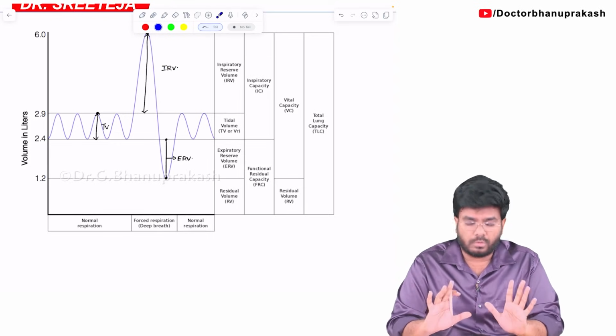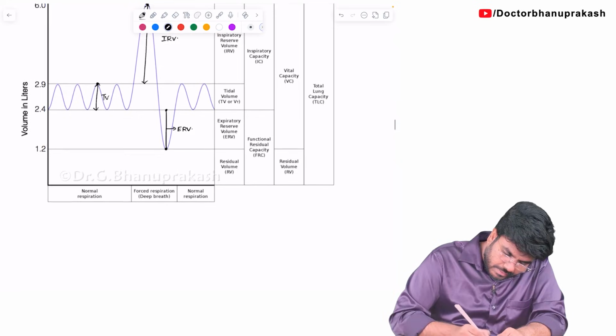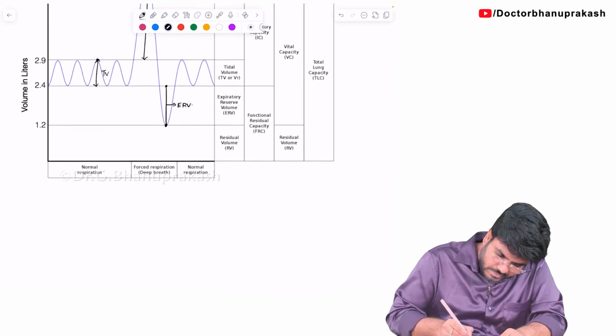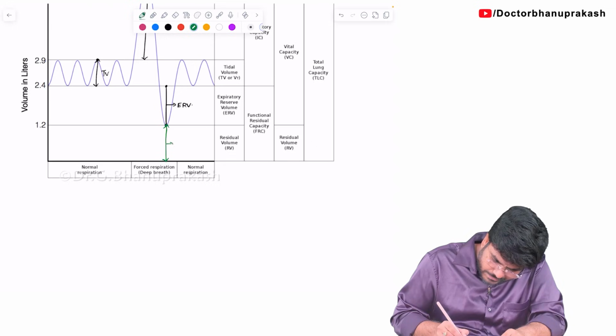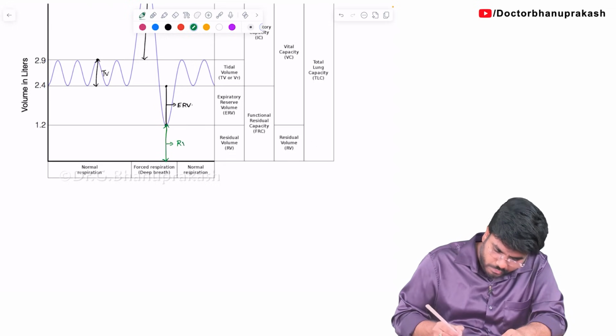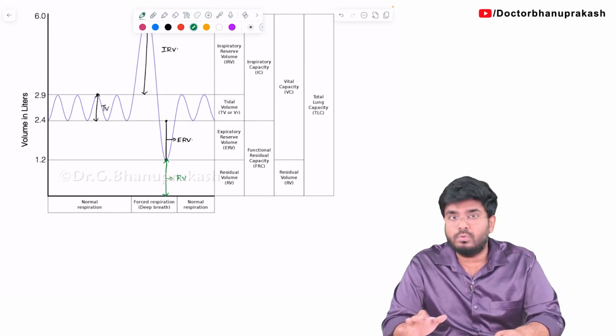It will never come out no matter what. So this air, which will never come out. So what is this area called? From here to here, this is called residual volume, RV. It's never going to come out.